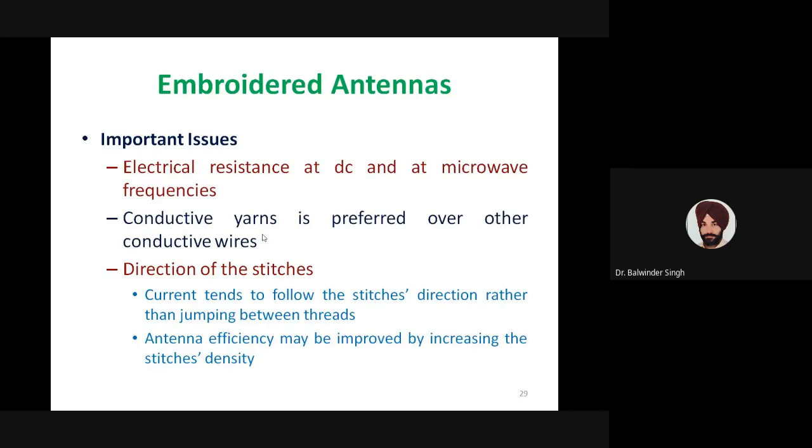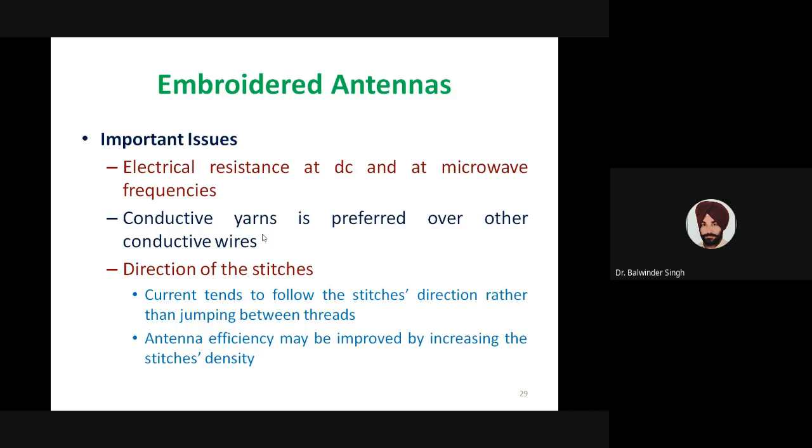Also, there is a major effect on the design of antennas with respect to the direction of the stitches. When we are doing the embroidery, the direction of stitches influences the current flow, because generally current tends to follow the stitch direction rather than jumping between the threads. If there is a large density of stitches, then the antenna efficiency may be improved.